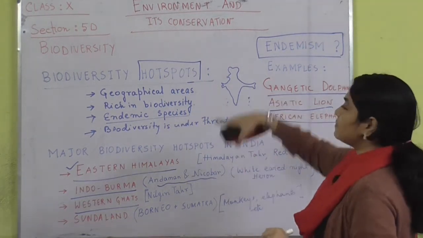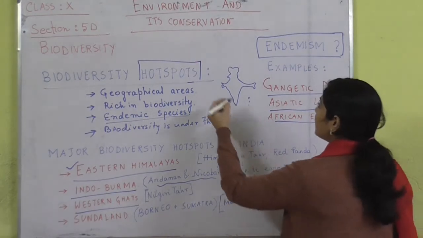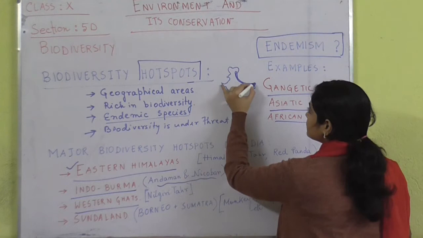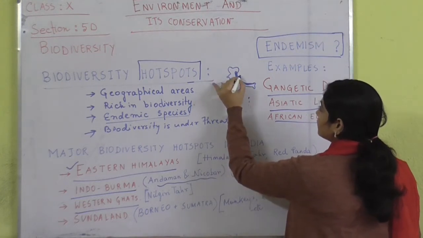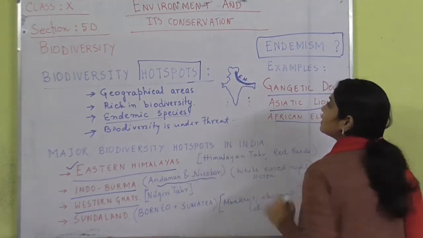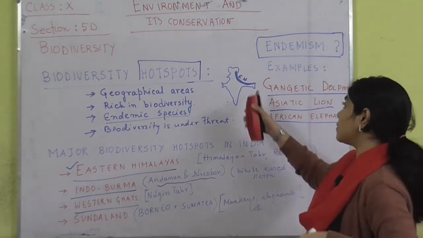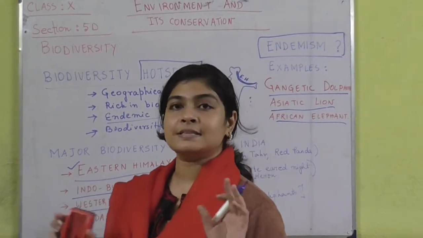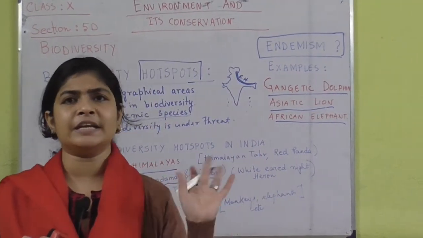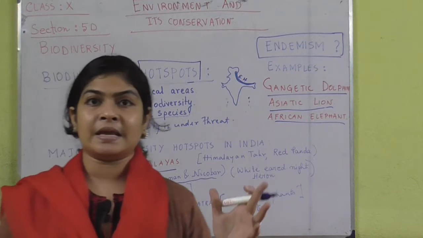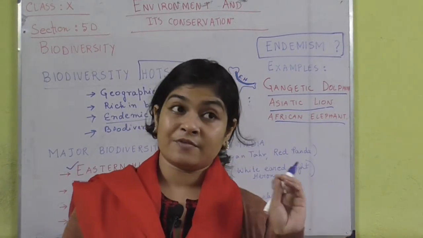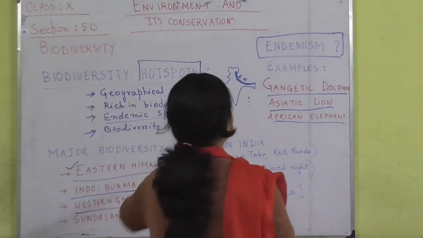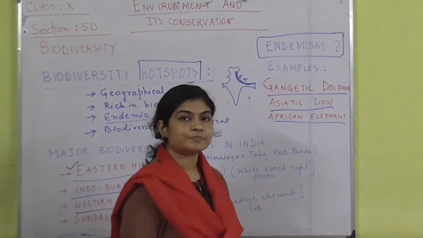Suppose this is the map of India. So the Eastern Himalayas is obviously this part. This is the Eastern Himalaya region. This is one of the hotspots. The Himalayas are the residence of a whole lot of species, a variety of species, birds, primates, other animals. They are a very richly diverse area. That is why it is regarded as a hotspot.